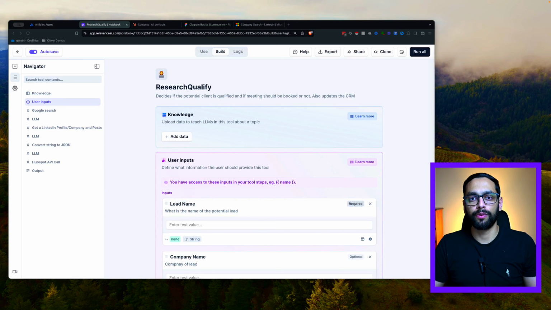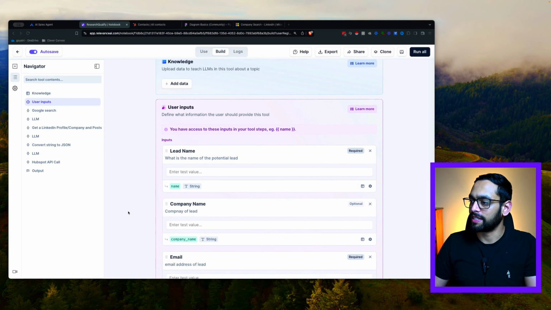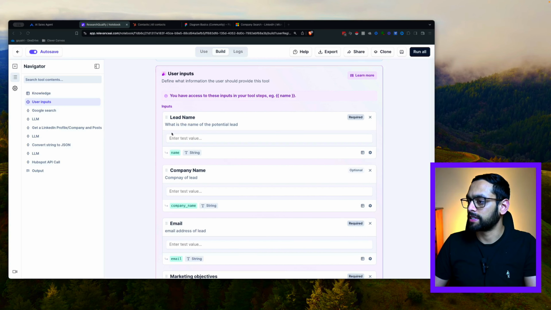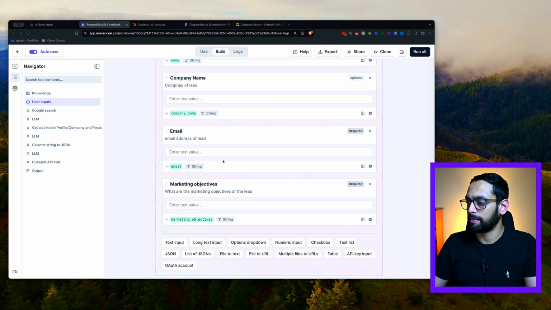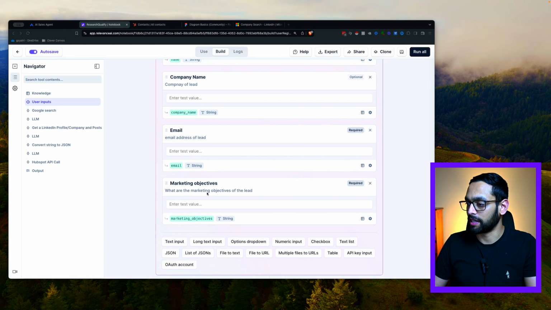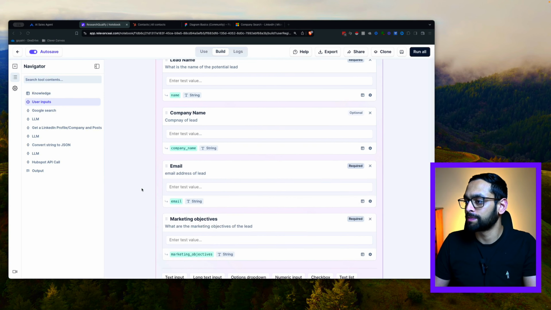Now I want to take you through the tool that we've built for this agent, and let's go through this step by step. So starting off with most of the Relevance AI tools that you'll build, you'll have this input section where you can define what are the properties that will be going into your tool. Here we've defined 4 properties. So starting off with the lead name, the company name, email, and the marketing objective. All of these variables are going to be coming straight from the agent, and that will be the information that they've collected from the lead in their conversations.